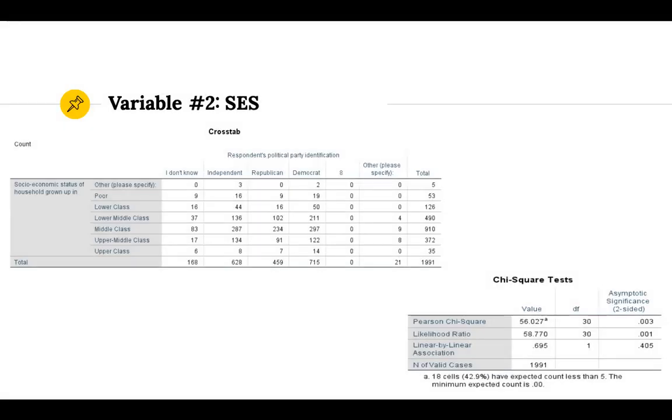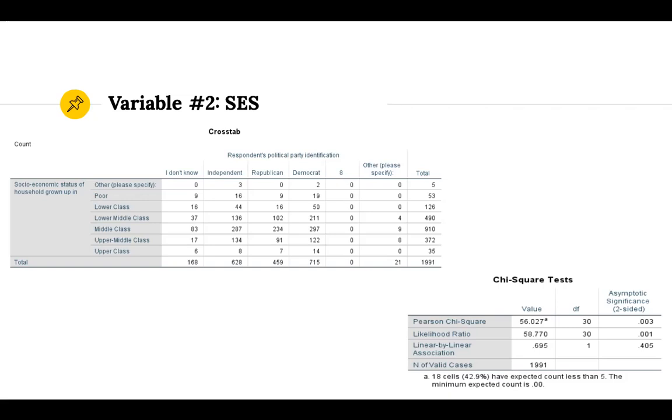And our second variable is SES. This one is also ranked from poor, lower class, lower middle class, upper middle class, and upper class, as well as with the political party identification. This one does have a slightly lower total of cases. It's only down by 7, but it's still notable to see we have a difference.